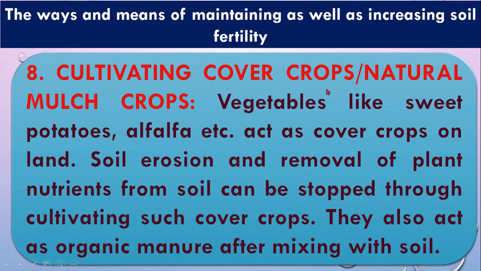Next is cultivating cover crops or natural mulch crops, like you see vegetables such as sweet potatoes, alfalfa act as cover crops on land. Soil erosion, removal of plant nutrients from soil can be stopped through cultivating such type of crops. That means if you cultivate cover crops or mulch crops on the land, that will prevent the soil erosion from water and air from the land. That will decrease the nutrient deficiency from the land, which will increase the soil fertility.